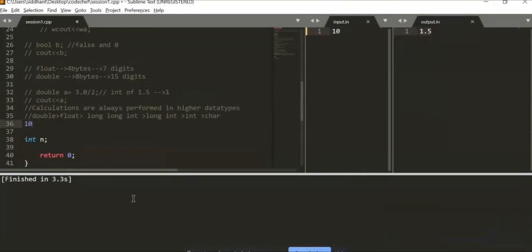The normal int which we use ranges from 10 raised to minus 9 up to 10 raised to 9, both the negative and positive side of 0.